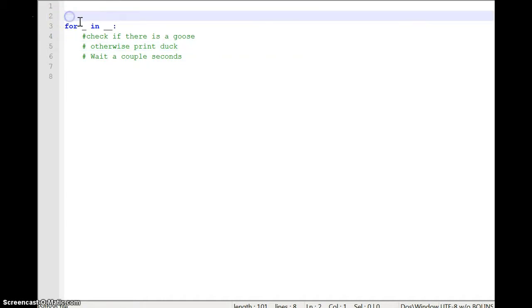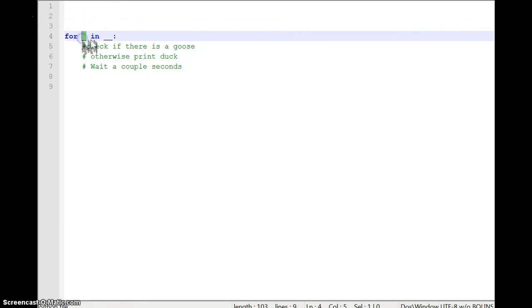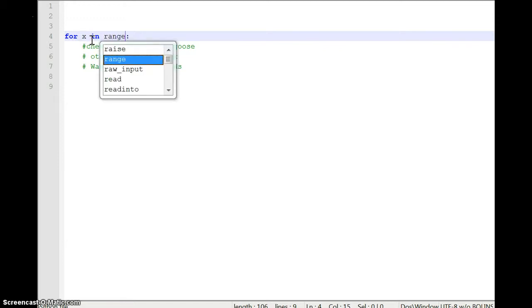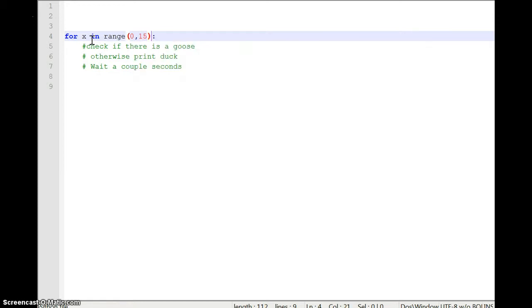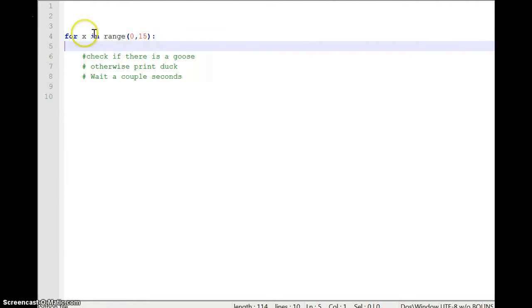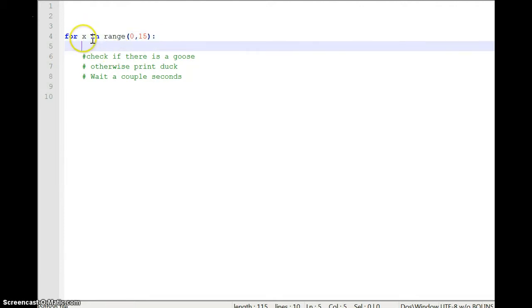So the first thing is we need to assign someone to be a goose, right? So let's say that we had, I don't know, let's make up an amount of friends. Let's say we had 15 friends, right? And once again, when I'm talking about 0 to 15, x is going to run all the numbers between 0 and 15, kind of, right?